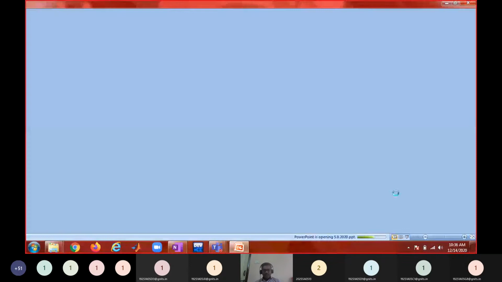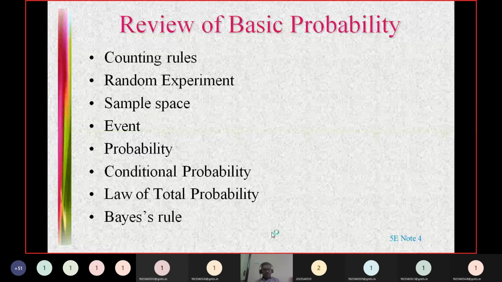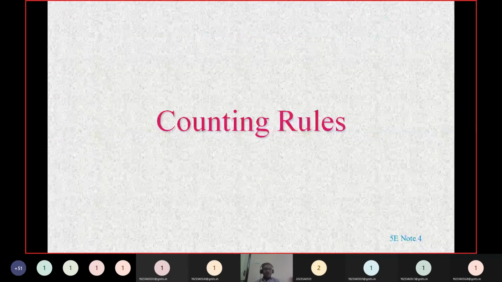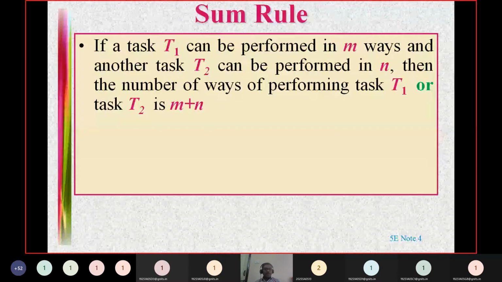So earlier we discussed counting rules, random experiment, sample space, event, probability, conditional probability, law of probability, Bayes rule, right? And this is about the sum rule, right?